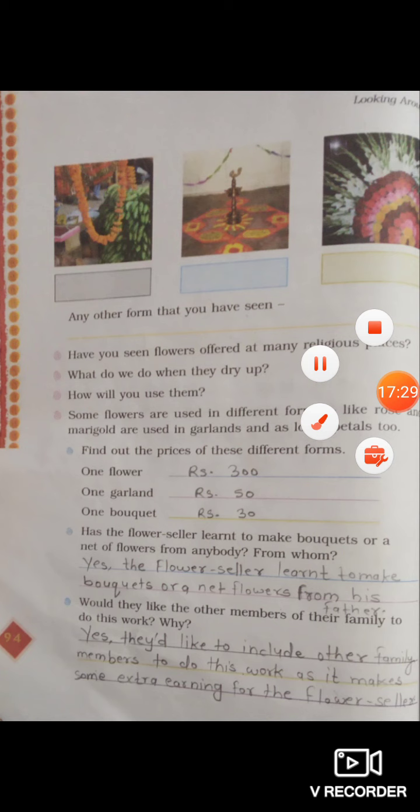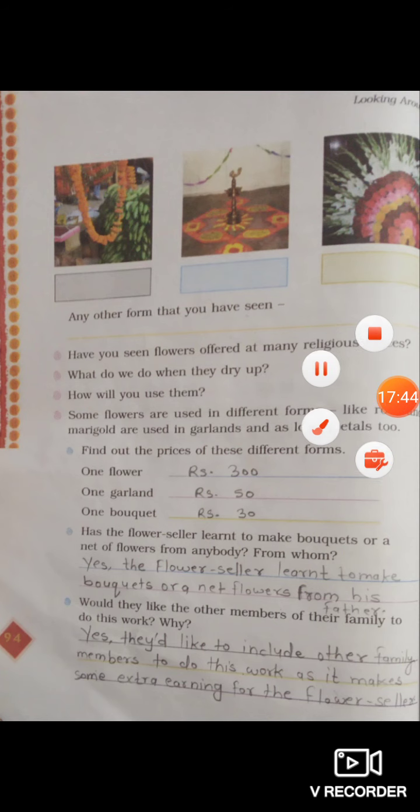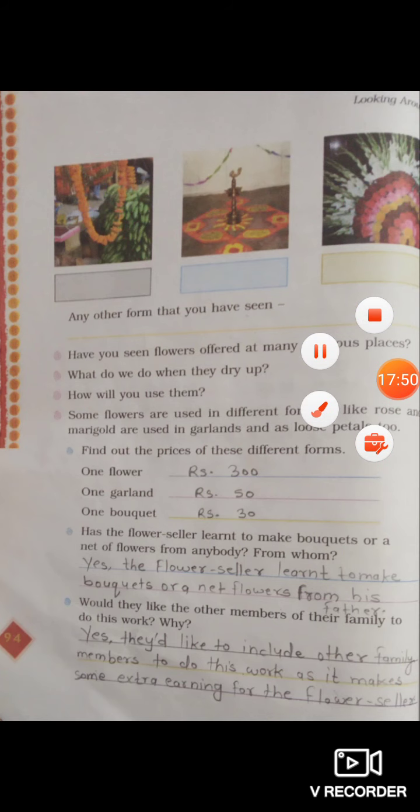Has the flower seller learned to make a bouquet or a net of flowers from anybody? From whom? Yes, the flower seller learned to make a bouquet or a net of flowers from his father. Would they like other members of their family to do this work? Why? Yes, they would like to include other family members to do this work as it makes some extra earning for the flower seller.